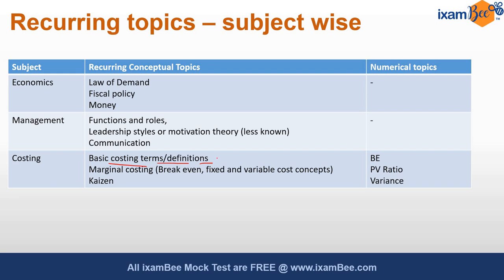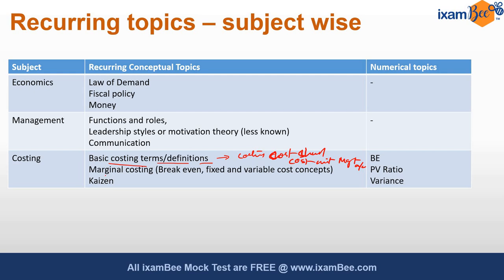These definitions could be as simple as definitions of costing itself, or a cost sheet, or cost unit, or management accounting, cost accounting, job costing, or contract costing. So all the terms that you can see in the syllabus, related to those definitions have been asked.